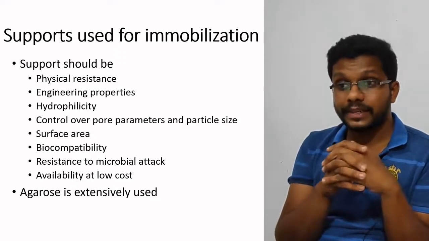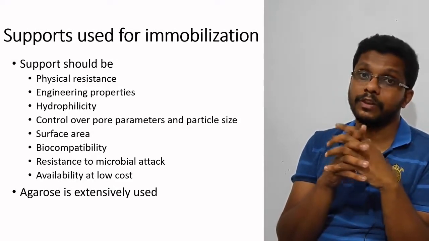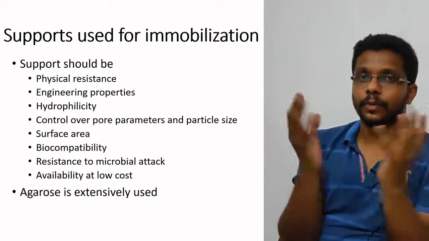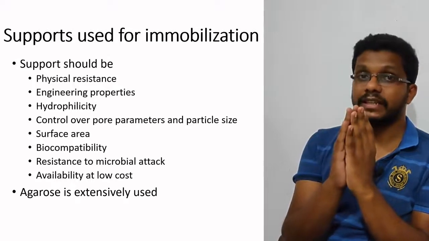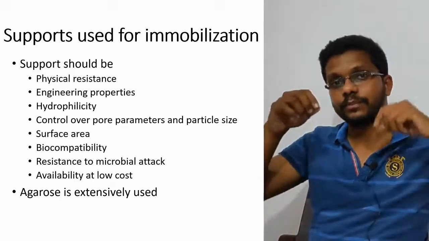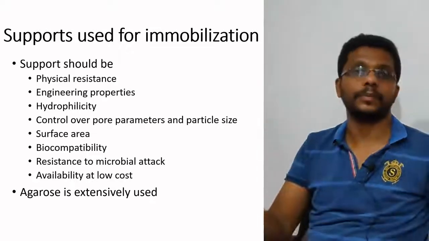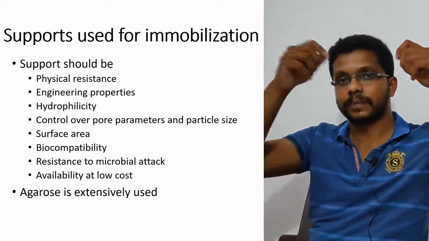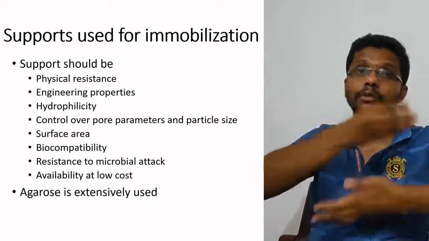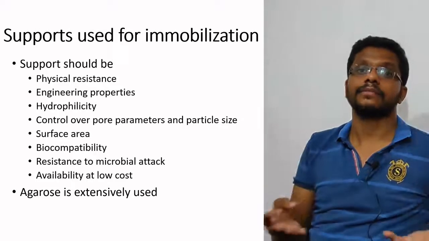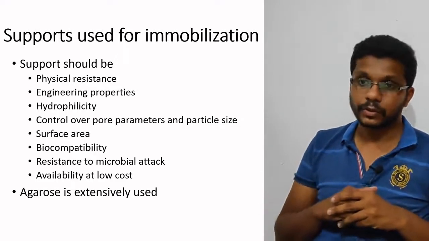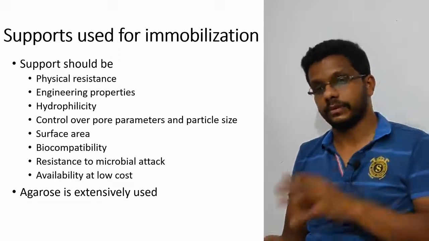Control over pore parameters and particle size. So we want to design the reactor based on the property of the support material. If you are designing the support material as a porous material, we can actually put our enzymes inside these pores, so that the substrate trickling through this porous material will encounter the enzyme, and it will be converted into the product. Surface area. Large surface area is always good, so that we can immobilize more enzyme and the productivity will be high.